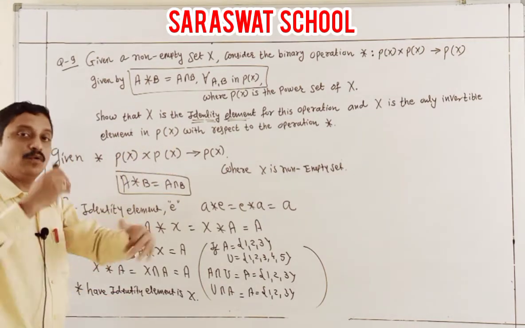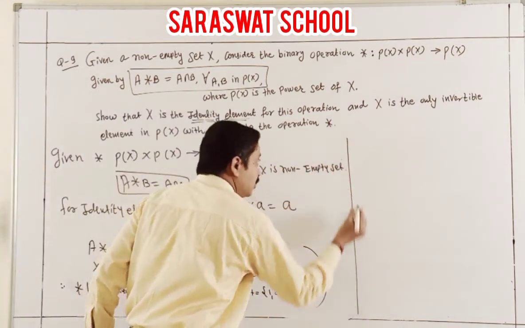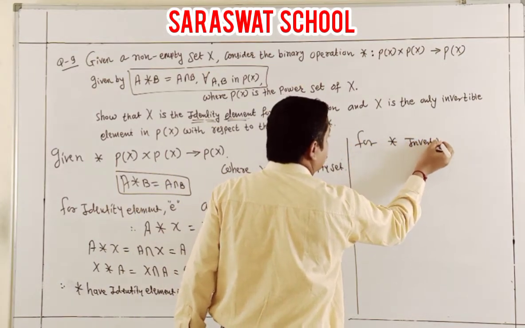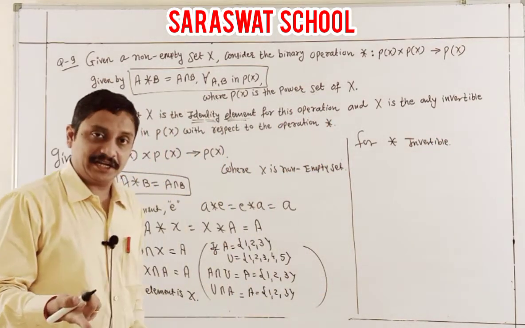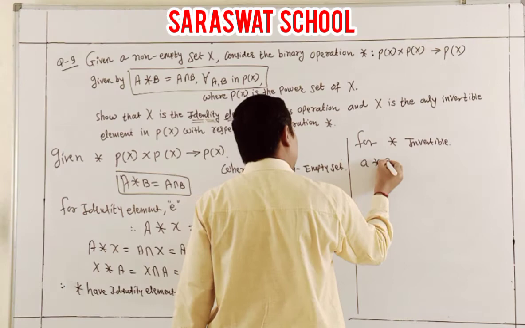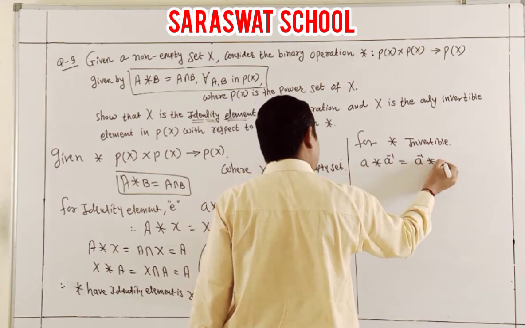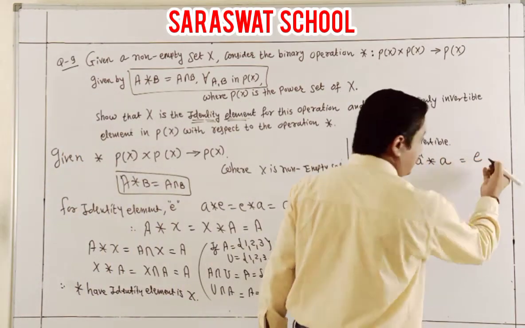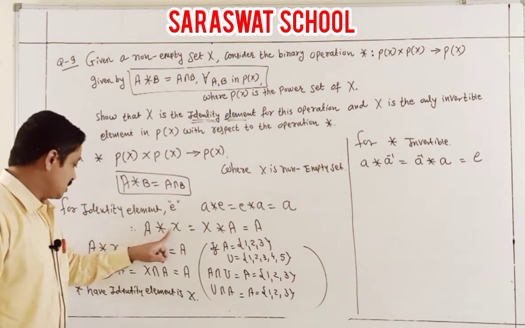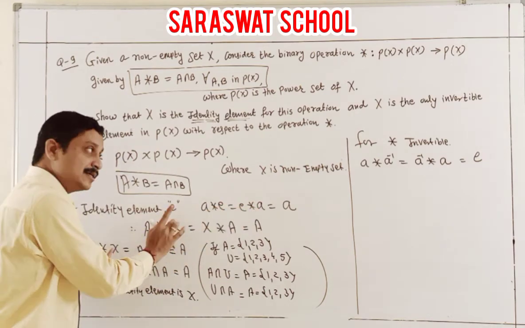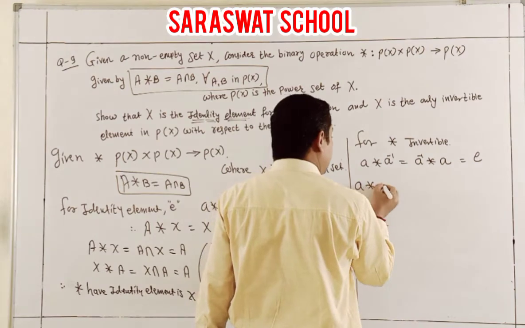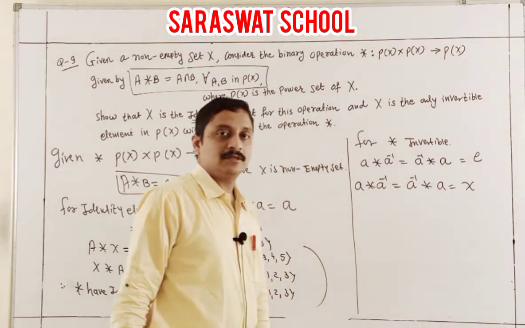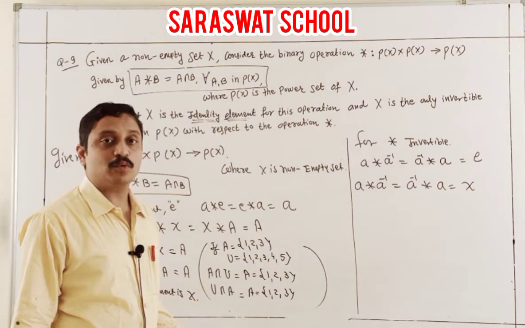So now I am going ahead to invertible. Now for binary, invertible means inverse and identity. Students, for the identity, A binary A inverse, or A inverse binary A. Can you say what is the fourth property? It is equal to E. And what is my E? E is your X. So we can say here A binary A inverse is equal to A inverse binary A is equal to X, because E is my identity, already I proved here.